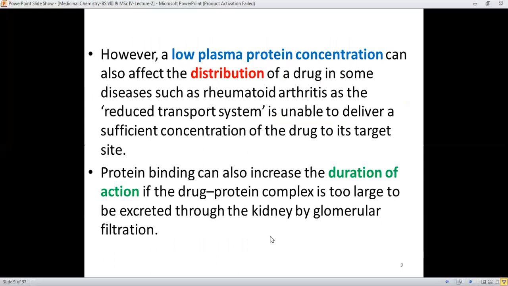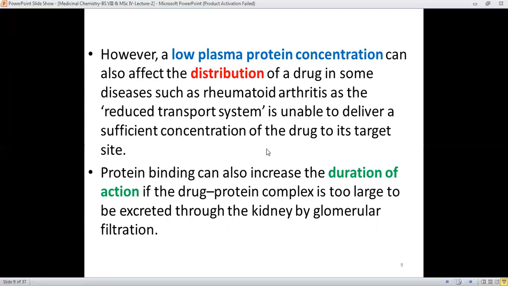However, a low plasma protein concentration can also affect the distribution of drugs. It means that if there is low protein concentration present in the blood, then it definitely disturbs the overall distribution of the drug, such as in rheumatoid arthritis, as the reduced transport system is unable to deliver a sufficient concentration of the drug to its target.